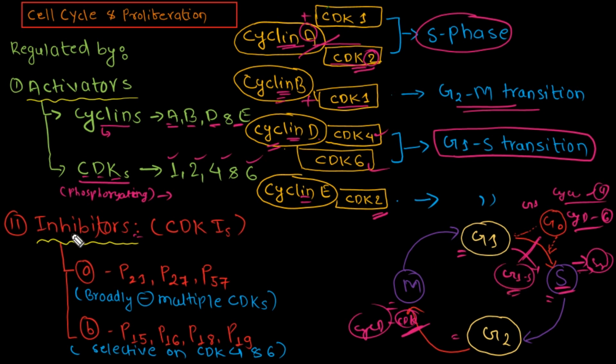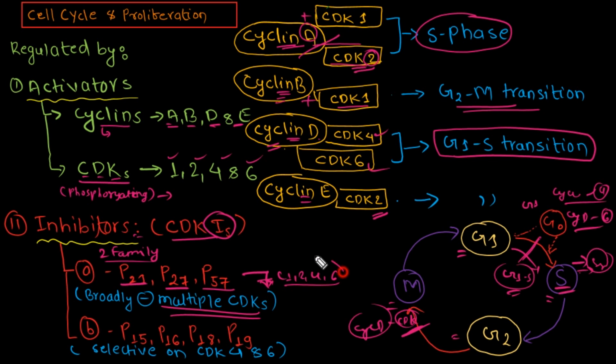Now we have the inhibitors. Inhibitors are usually known as cyclin dependent kinase inhibitors, which consist of two families. Family 1 consists of the proteins P21, P27 and P57, which act broadly to inhibit almost all the CDKs, which are 1, 2, 4 and 6. So it will inhibit broadly all the cyclin dependent kinases in almost all the phases of the cell cycle.